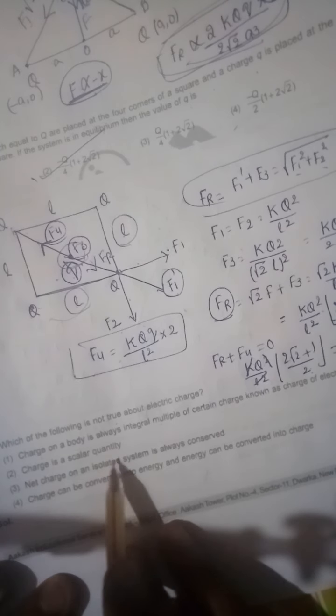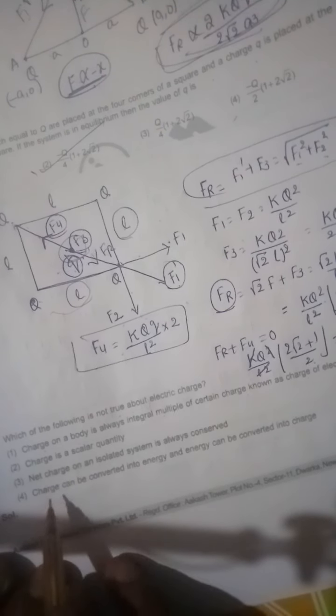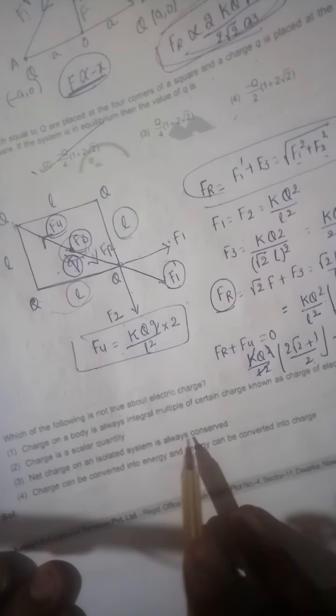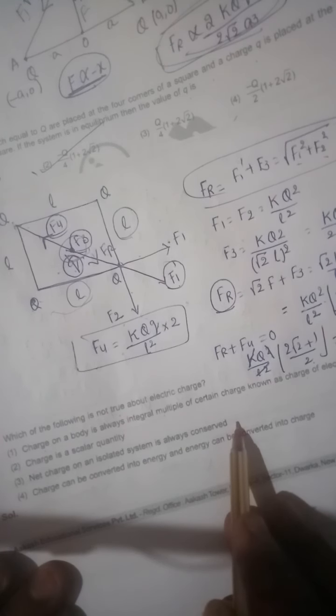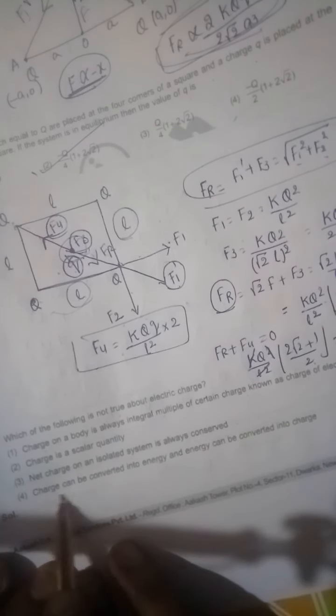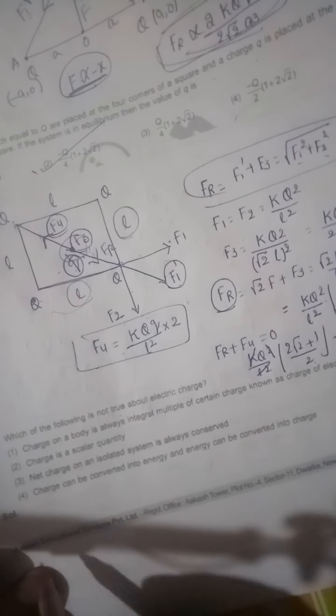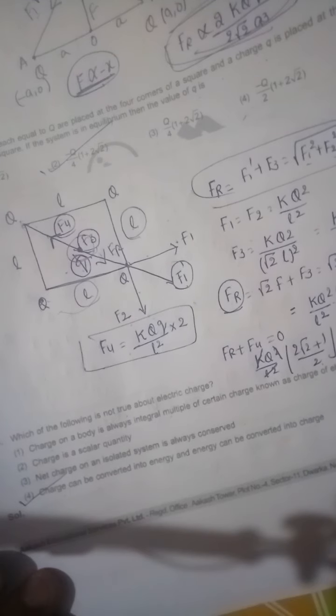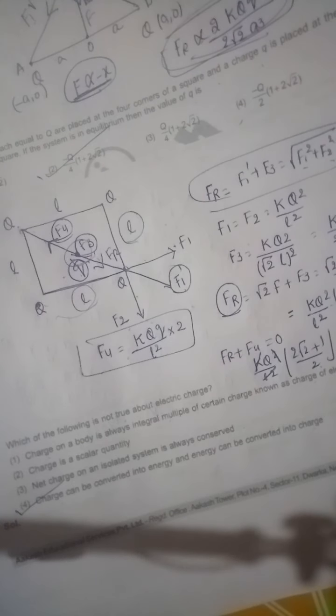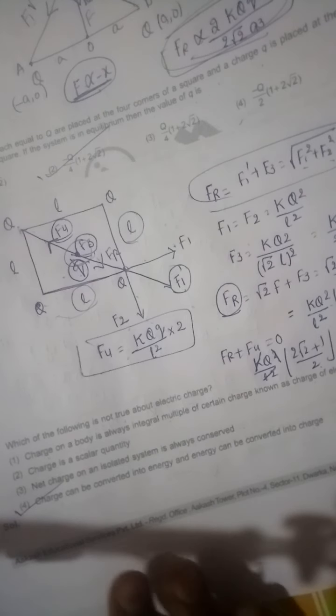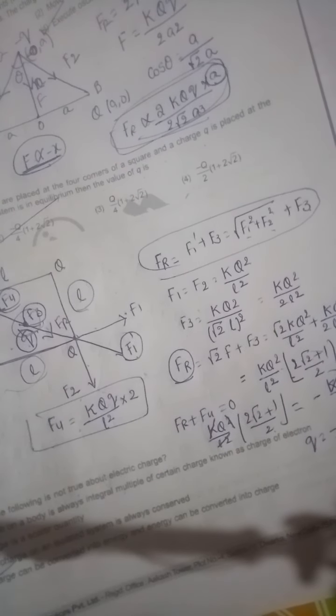Next one, charge is a scalar quantity. This is also true, right? Yes. Net charge on an isolated system is always conserved. True. Next, charge can be converted into energy and energy can be converted into charge. So false. Charge cannot be converted into energy, and energy cannot be converted into charge. So this is the wrong statement we can find here based on the properties of charges. So these are the questions that will come based on Coulomb's law.